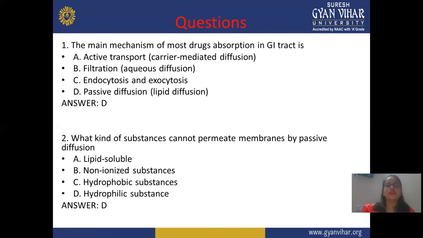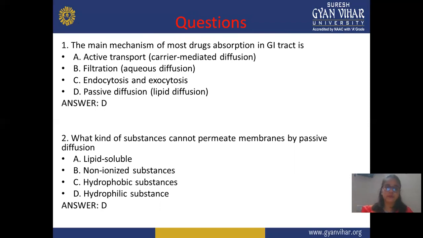Next, question time. After this complete session, you should check what you studied to clear your concepts, so I covered some questions or a quiz. The first question: what is the main mechanism of most drug absorption in the GI tract, meaning the major mechanism responsible for absorption of drugs? The options are: active transport or carrier mediated diffusion; filtration; active endocytosis or exocytosis; and passive diffusion, known as lipid diffusion. Passive diffusion is the correct answer, because 90% of drugs pass through the passive diffusion process.